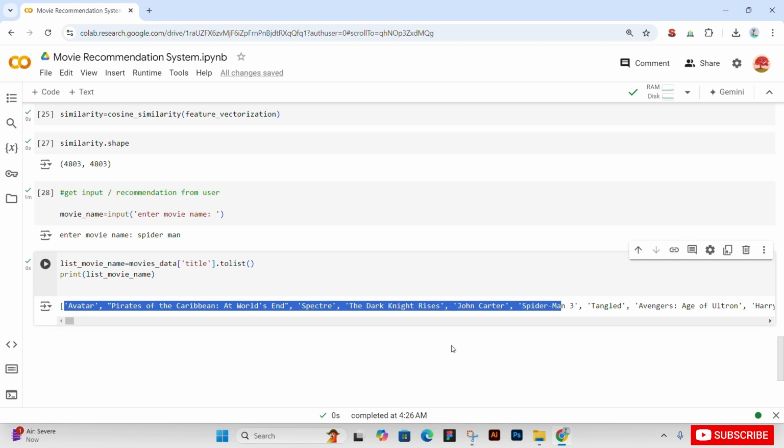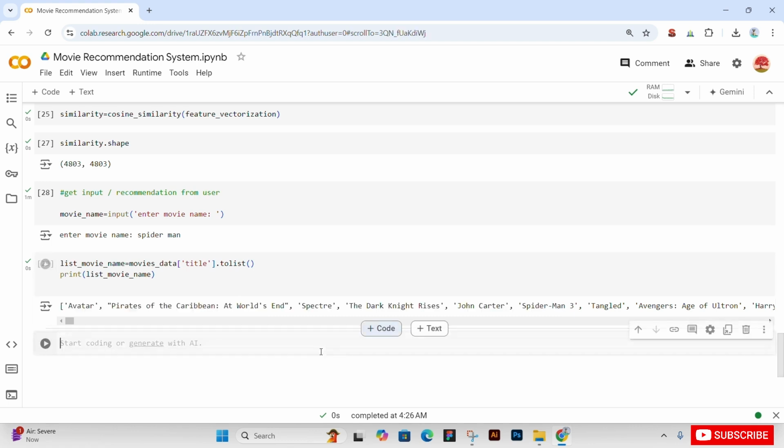So now in the next step, we have printed our list and we have given our desired movie name. Now we will make a close check, meaning from this list we check our recommended movie. So find close matches which are closely related to our input movie from that list.